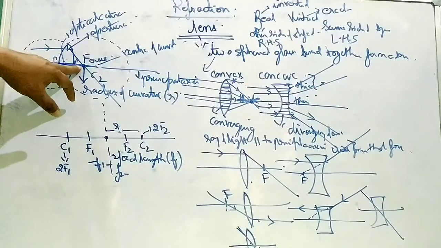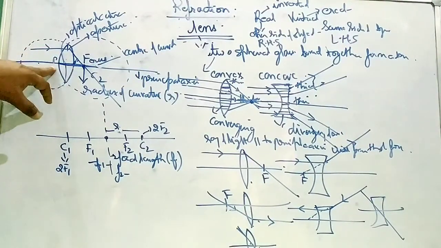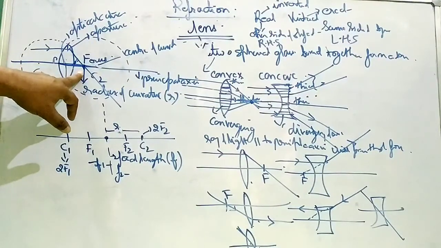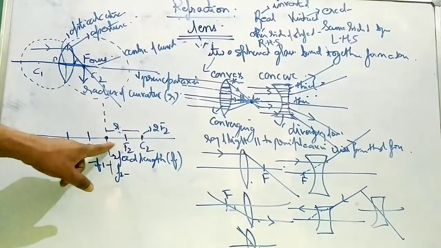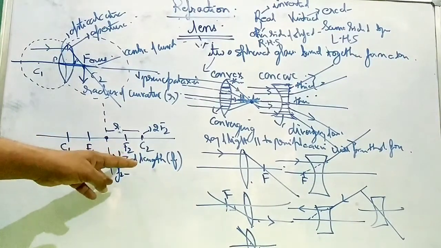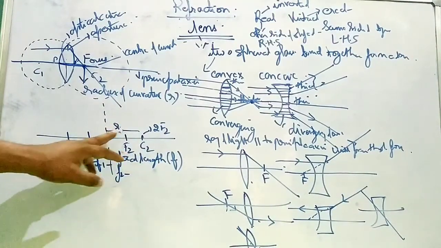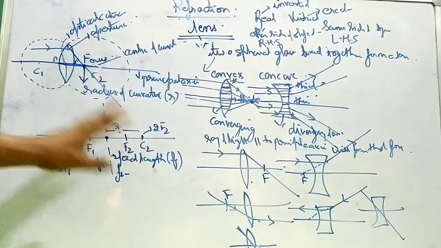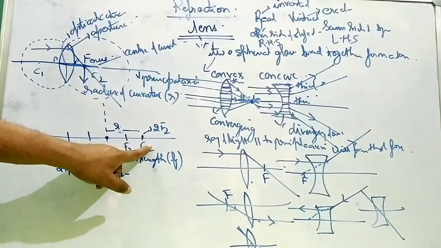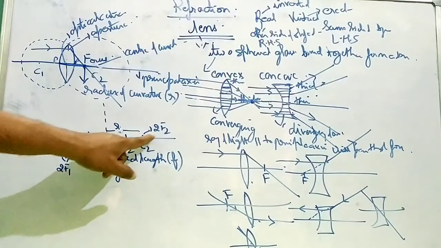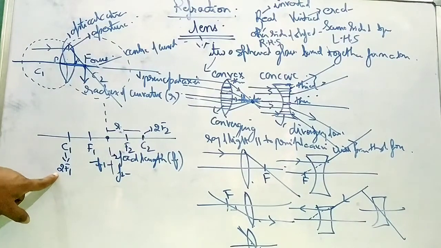The point where the ray is meeting after refraction is called focus. The distance from the focus to the lens is called focal length. Now, if we make one more diagram over here, there are two centers of curvature, so two focal points, two focal planes and two focal lengths. Is this clear? Focal length is half of the radius of curvature. So in place of C2, we can also write 2F2. In place of C1, we can write 2F1.